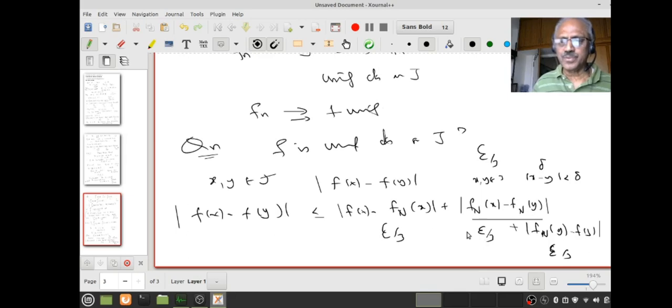Therefore, what have I proved? If the fn's are uniformly continuous functions on a set J, a subset of R, and if fn converges uniformly to f, we already know f is continuous, but now we know that f is uniformly continuous. Yes, please go through the proof.